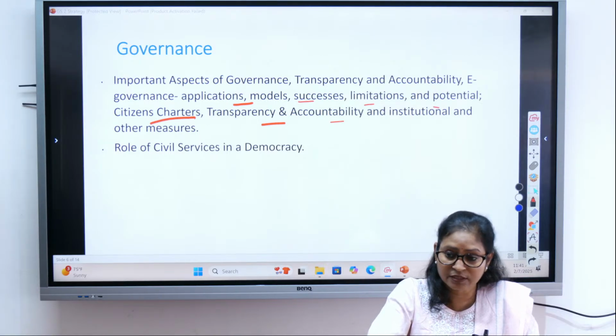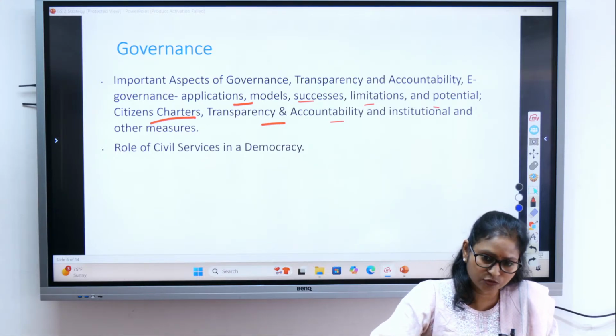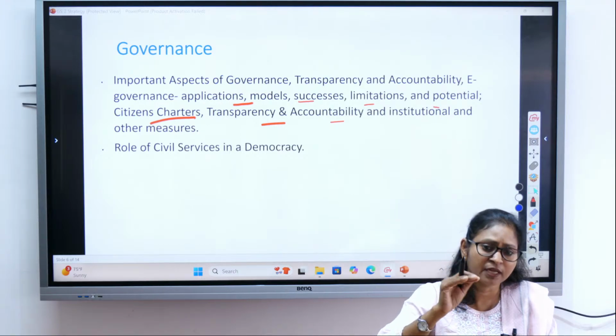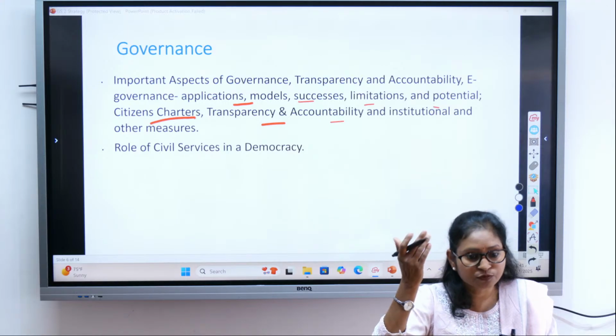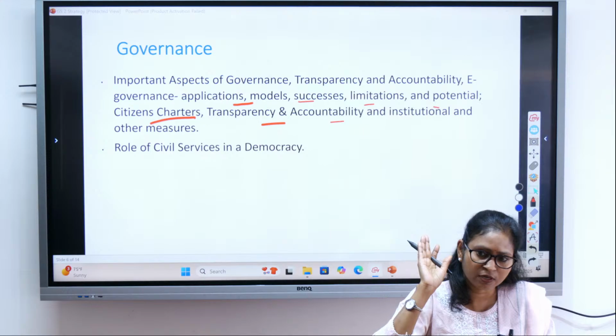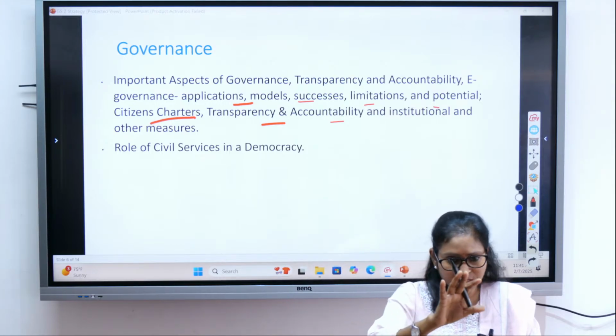Citizens charter. Citizens charters are basically about whatever services you get from the government. Citizens charters want that you should rate those services, and there should be consultation with the people on how we can improve the services. Like when you go to a bank, a railway station, or pay the electricity bill, wherever citizens have an interface, there should be a citizens charter.